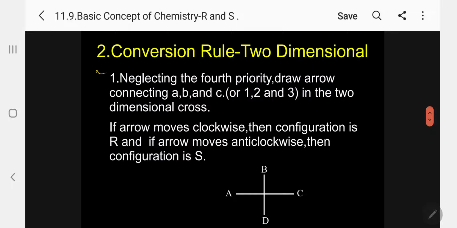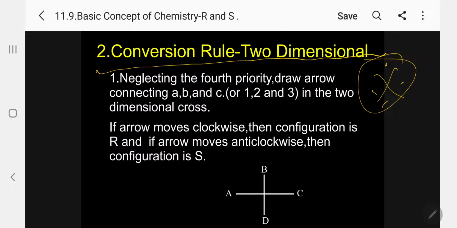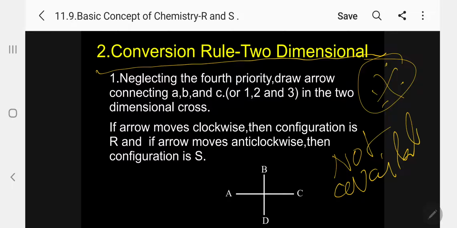Now, the conversion rule for two-dimensional. Please follow. This is not available in our book, not available in your book, because I have published a paper on this in 1985 in the Indian Journal of Chemistry. Please follow.